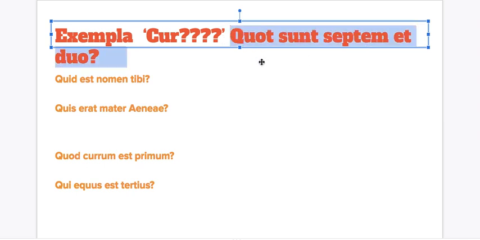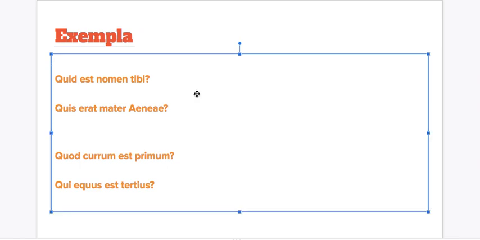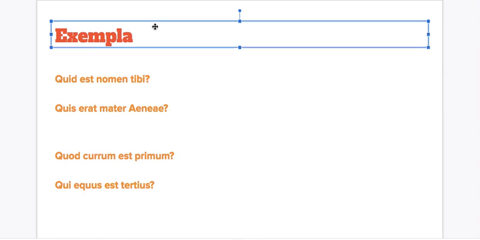Or, for example, ubi, where. Ubique is wherever. So ubi es? Where are you? Bene.